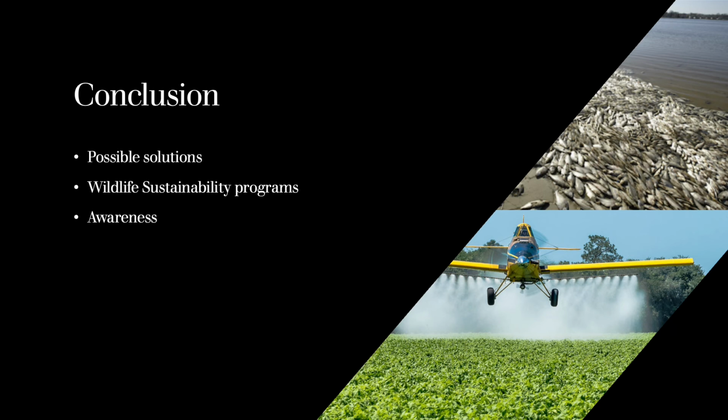The implementation of these programs is beneficial to their environments and ecosystems because it minimizes the negative impacts on their wildlife. With this, the wildlife does not consume or breathe in the harmful pesticides. Because of this prevalent issue, it is crucial that populations in places such as rural areas and farm areas diminish their use of pesticides and herbicides. Awareness about wildlife ecotoxicology is the first step in addressing and remedying this very important issue.